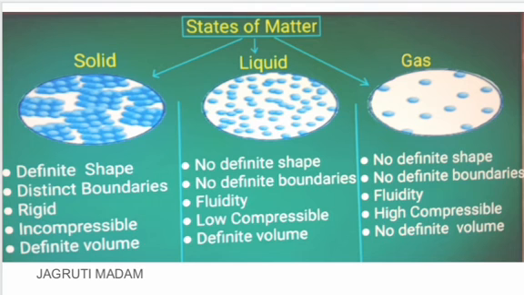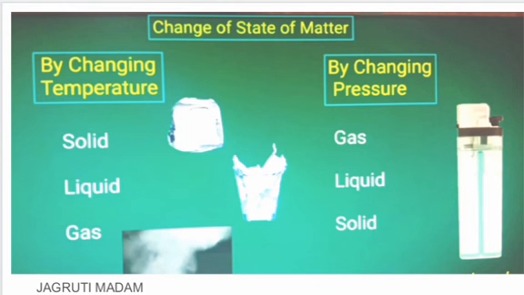So the next is, how can we change this state of matter, that is solid, liquid and gas? Students, these states are interchangeable. Solid can be converted to liquid, and liquid can be changed to gas, and vice versa, gas can be converted to liquid, and liquid also can be converted to solid. Okay, this state of matter can be changed by two factors, by bringing change in the temperature and also by bringing change in the pressure.